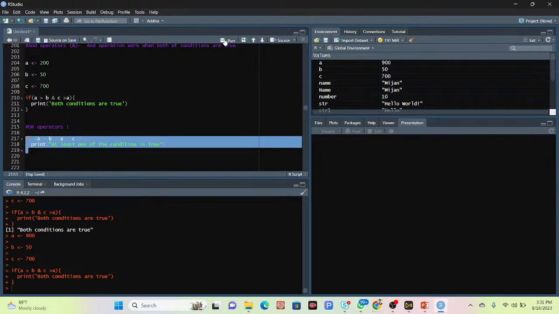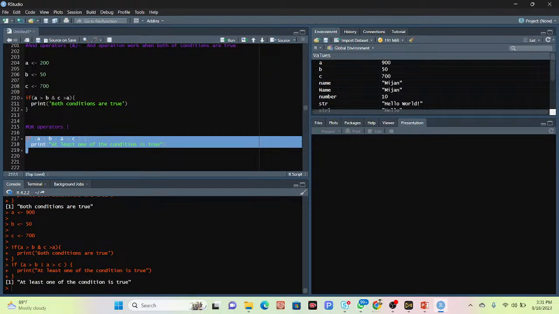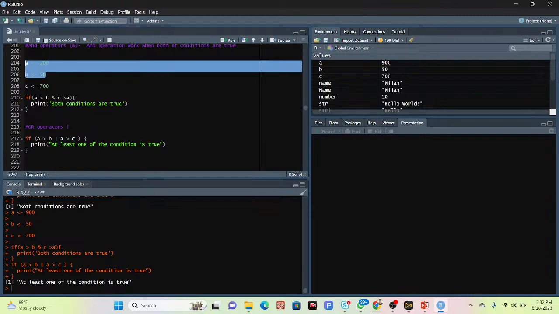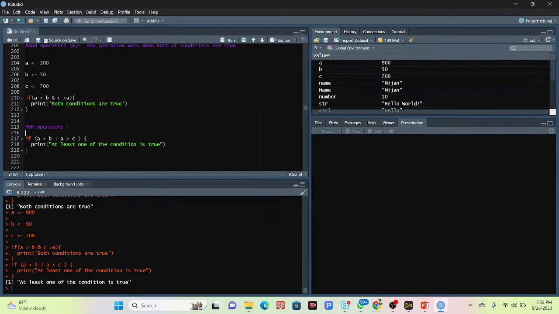It prints at least one of the conditions is true. Here A greater than B, it means A is 200 and B is 50, so it is true. But for the other, A is 200 and C is 700, it's not true, it's false. So the OR operator mainly works when at least one condition is true.